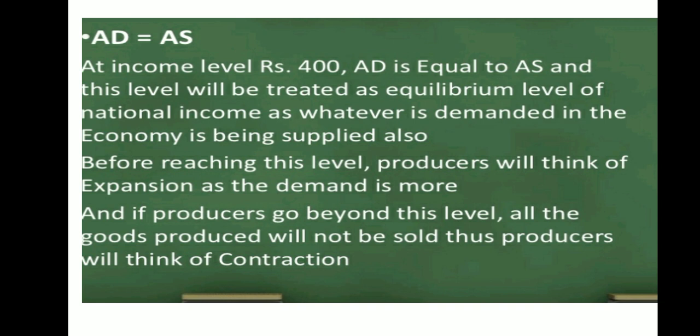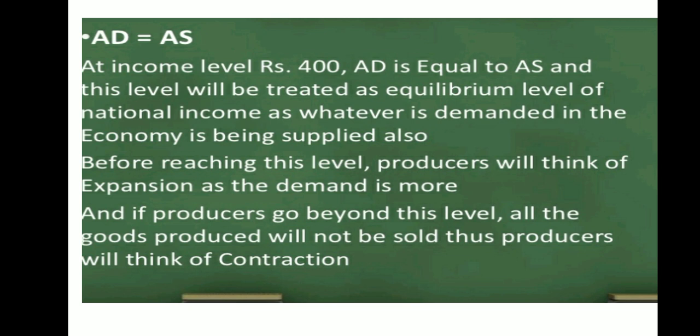When you find a point where aggregate demand equals aggregate supply, say here aggregate demand is 400 and aggregate supply is also 400, we can say that it is a point of equilibrium of national income, as whatever is demanded in an economy is supplied. Whatever the demand in an economy, the same is supplied, so there is neither contraction nor expansion.